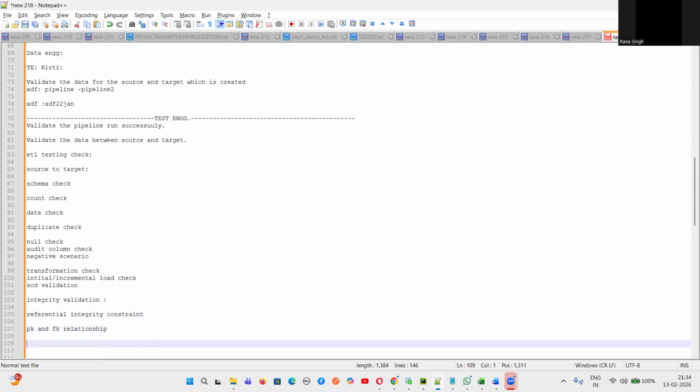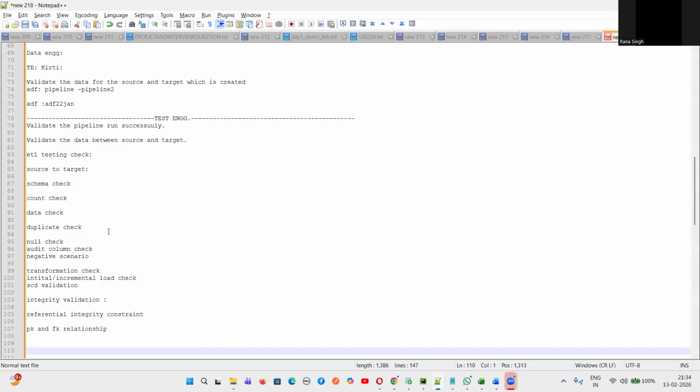So all these are the validations when we check the data from source to target. Be it schema check, count check, data check, duplicate check, null check, audit column check, negative scenario, transformation, integrity validation, SCD checks. All these checks we do as a part of the validation.